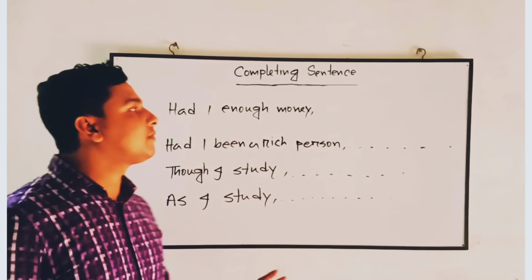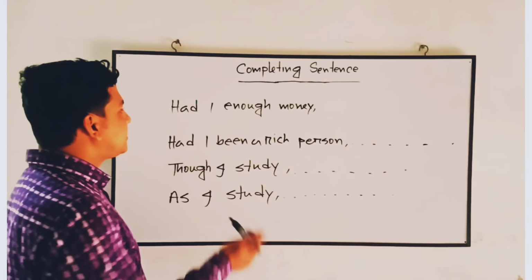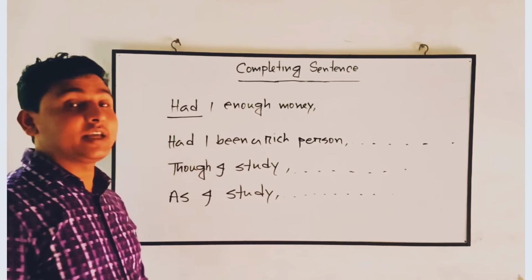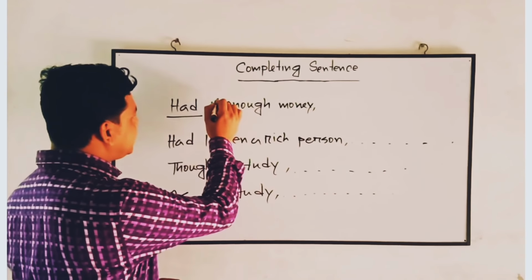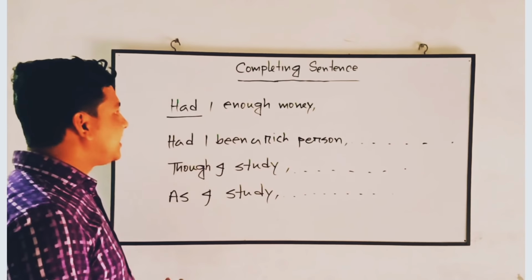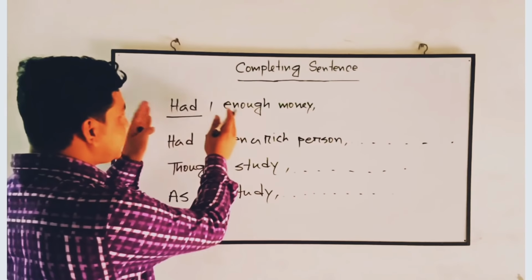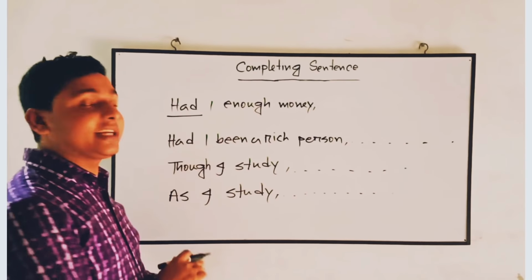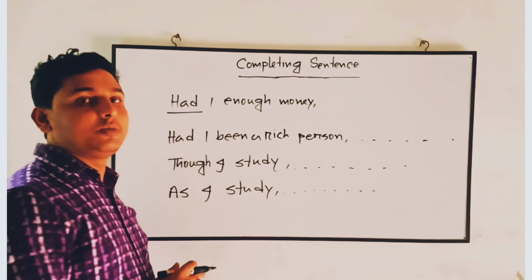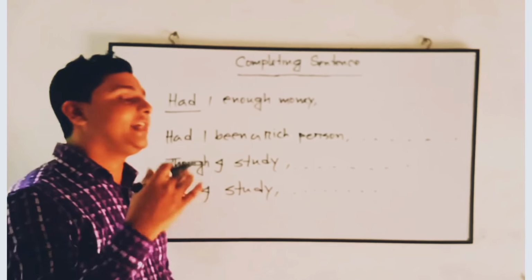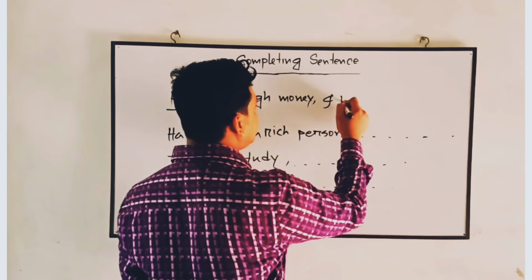Dear students, there are four more rules we need to discuss. You see, whenever a sentence is started with had, in that case we have some confusion. After the subject, if you do not find a verb, then it would follow the rules of the second conditional. I mean, this part of the sentence is like the second conditional, if plus past indefinite. So the other part of the sentence will be completed using would, could, then we'll put the verb in the present form. Had I enough money, I would